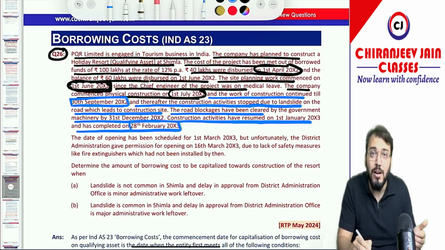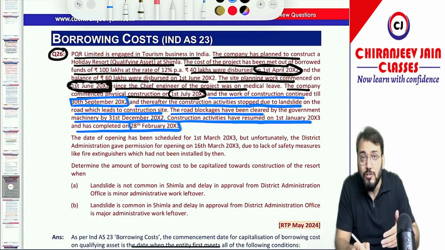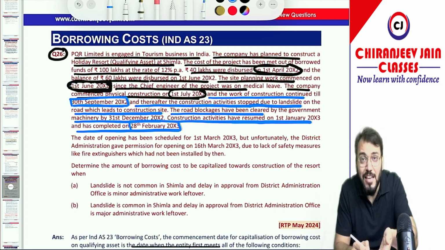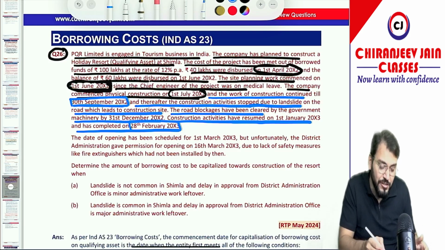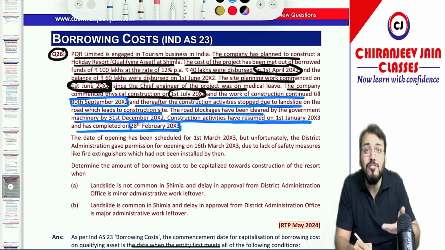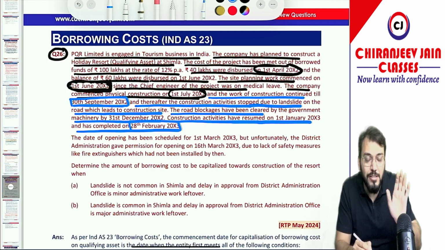It is given that the asset was ready for its intended use on 28th February 2003. So what Ind AS 23 says is that when substantially all the activities which are necessary to prepare the asset for its intended use or sale have been completed, then we cease capitalization. So on 28th February, substantially all the activities were completed. So this will be the date when we cease borrowing cost capitalization.